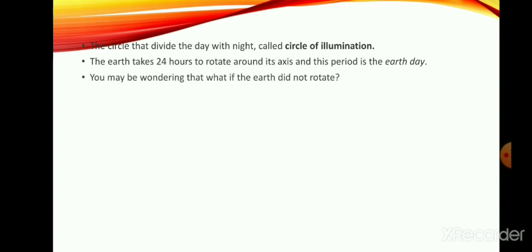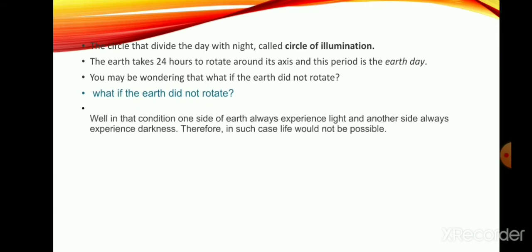Now, one question is given in your book: you may be wondering what happens if the Earth does not rotate. Let us see. If that happens, only one side of the earth would always experience light and the other side would always remain in darkness, and life would not be possible in such a situation.